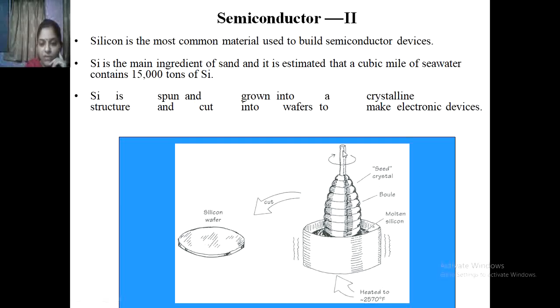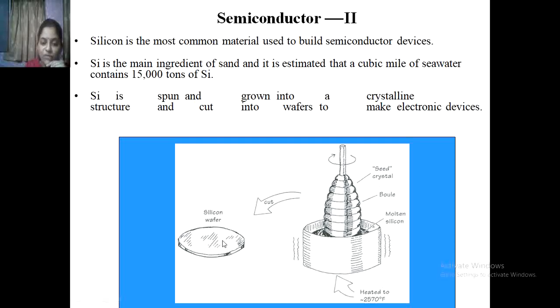The vapors are collected on a round cylindrical bar, so it forms seed crystals. These bowl shapes are cut into silicon wafers. We can form the semiconductor material by using these silicon wafers.